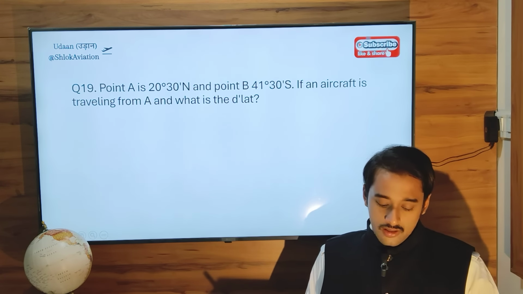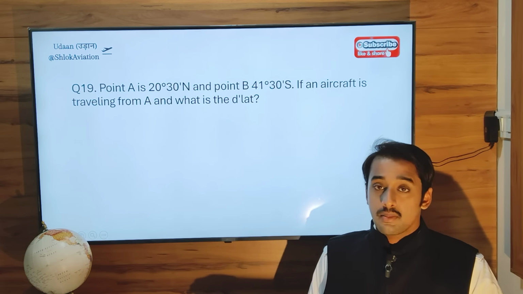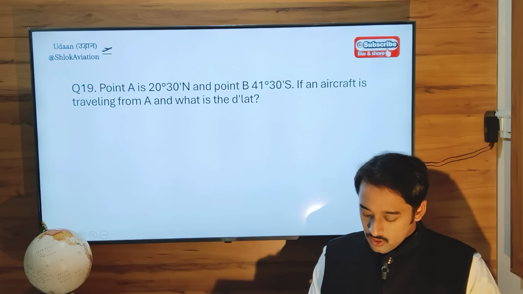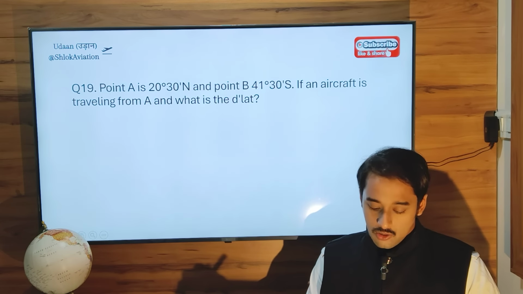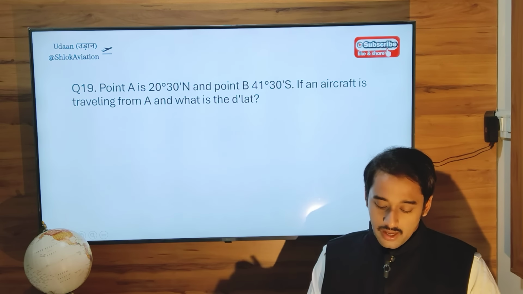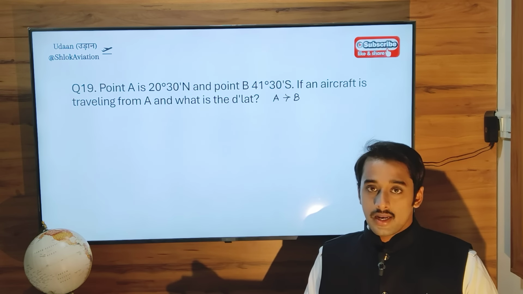Question 19, we have to solve this. Point A is 20 degrees 30 minutes north. Point B is 41 degrees 30 minutes south. If an aircraft is traveling from A to B, what is the difference in latitudes between them?